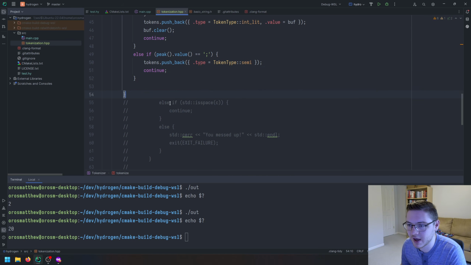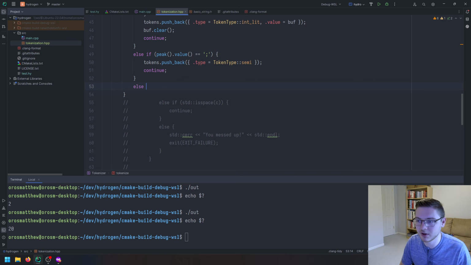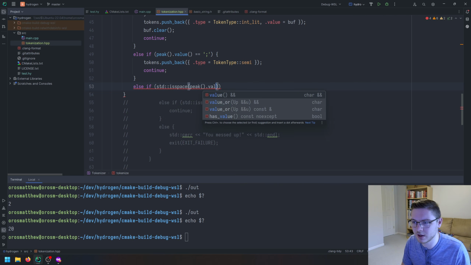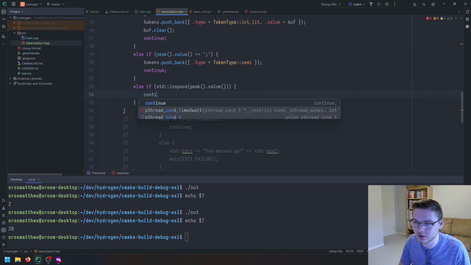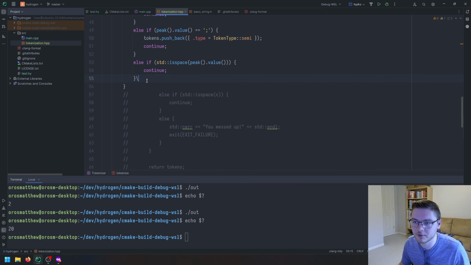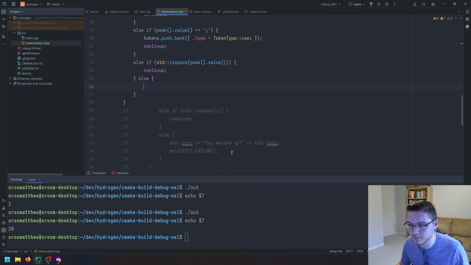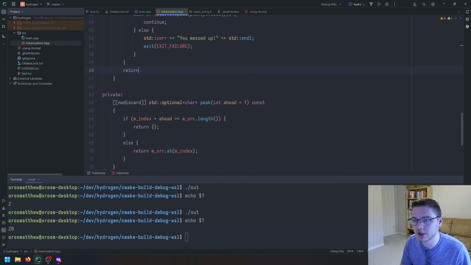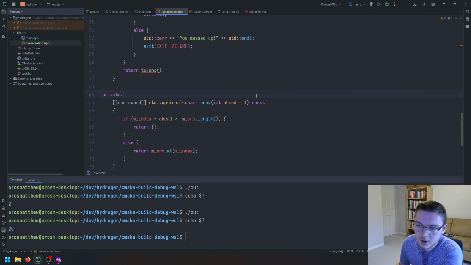Okay, so that takes care of that, and then we just have white space. Is space peek.value, and this is just continue. Else you messed up again. Another very helpful error message here, just like that. All right, and then we can go ahead and return our tokens, just like that. Except it's not a function.